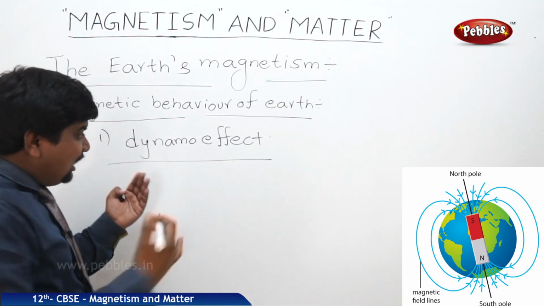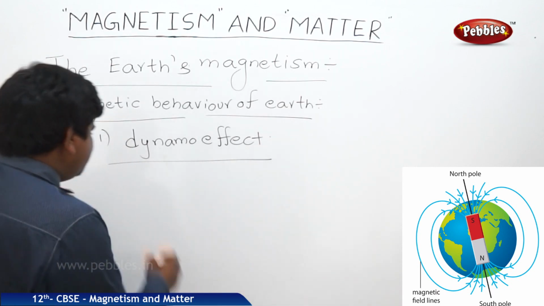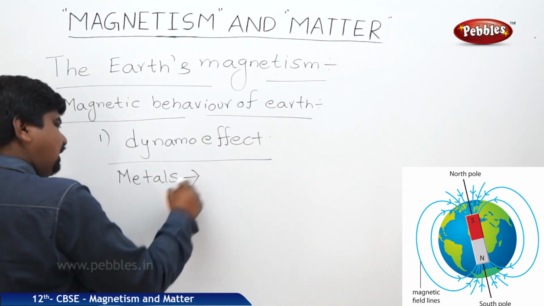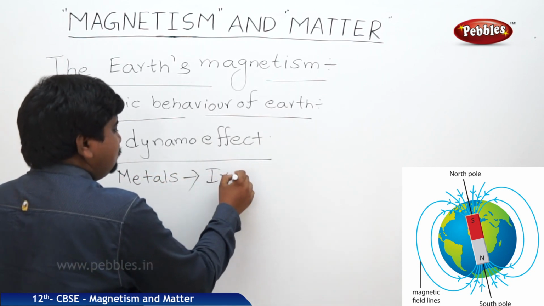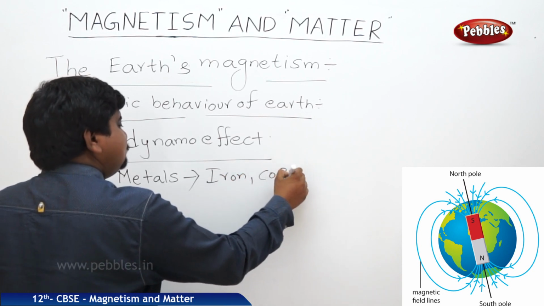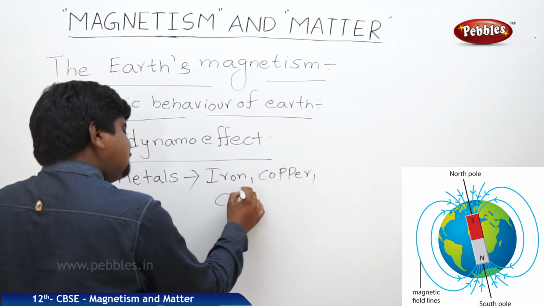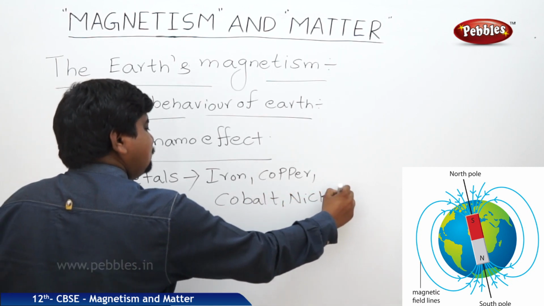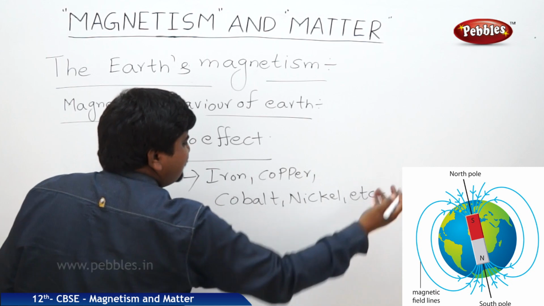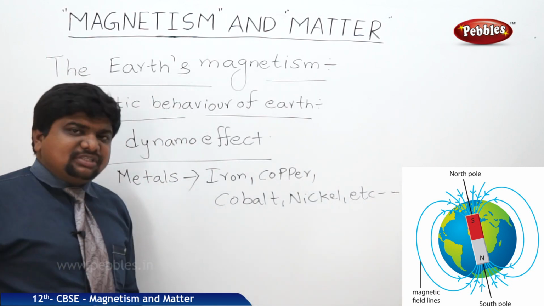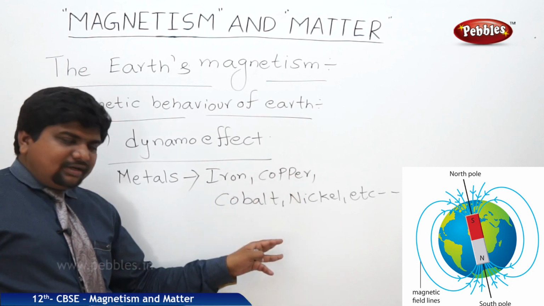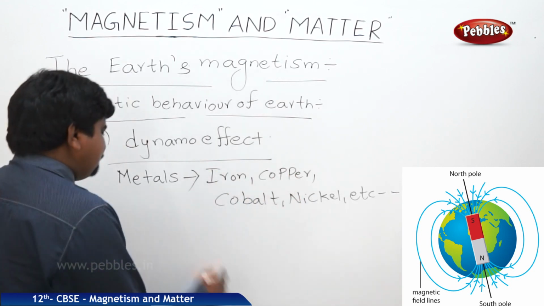Beneath the earth there are metals like iron, copper, cobalt, nickel, etc. Many metals are there. Earth produces many metals, which are hidden. They are available in a liquid state beneath.